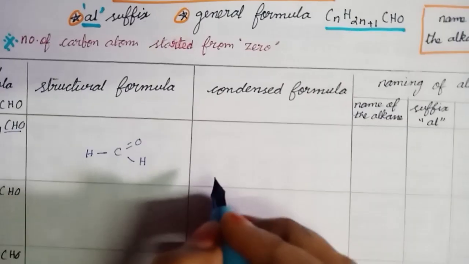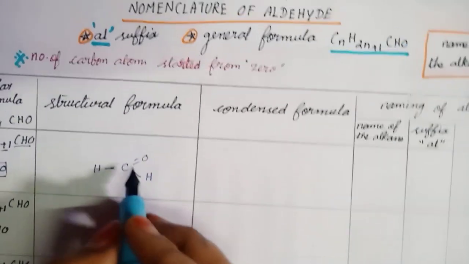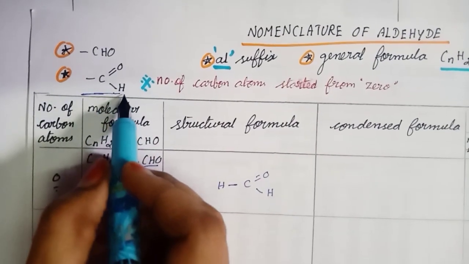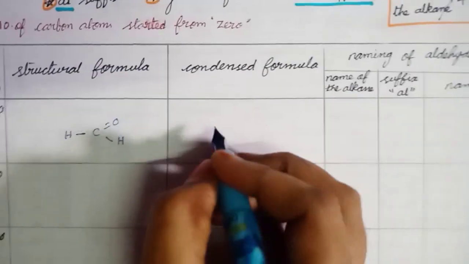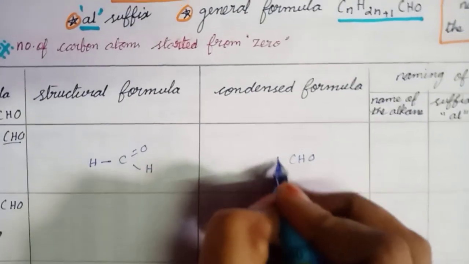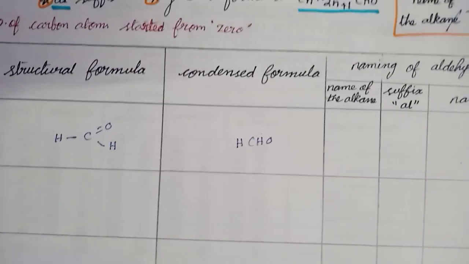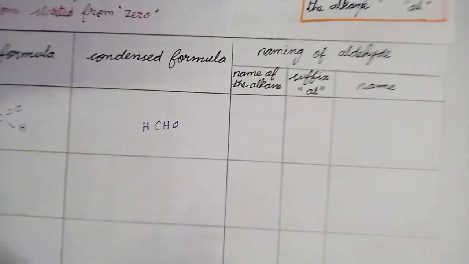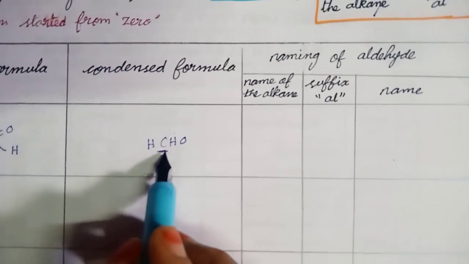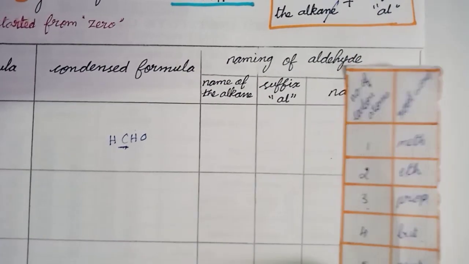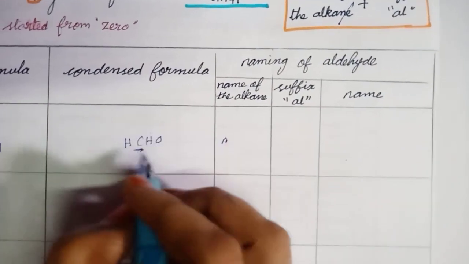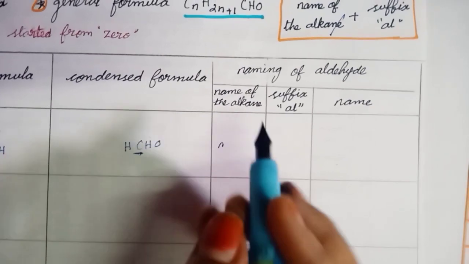The condensed form: for C double bond O single bond H we write CHO, and the remaining hydrogen, so HCHO. This is the condensed form. Next, the name of the alkane. How many carbons are there? Only one carbon. The root word for that one carbon is meth.